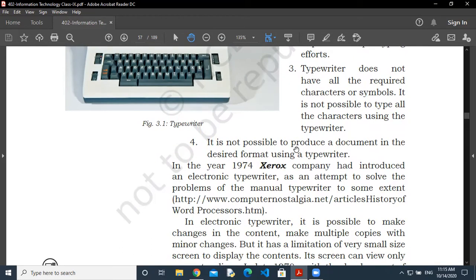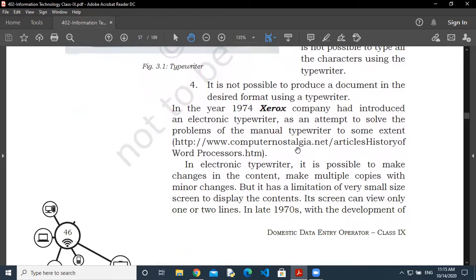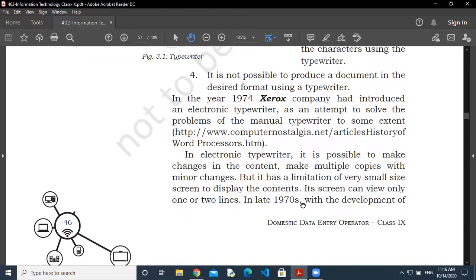So what happened in 1974, Xerox company had introduced an electronic typewriter to solve this problem to some extent. Okay, so in an electronic typewriter, it is possible to make changes in the content. You can easily edit and make multiple copies with minor changes, but it has a limitation of a very small size screen. Means what? In an electronic typewriter, you are getting a small screen. Through that, you can make the change and get it printed out. A screen can view only one or two lines, so it's very difficult to do the work.